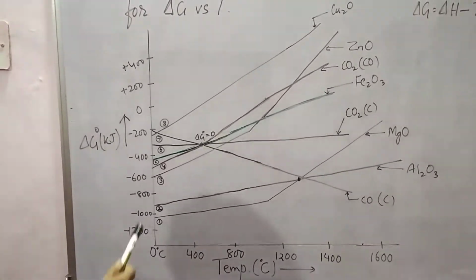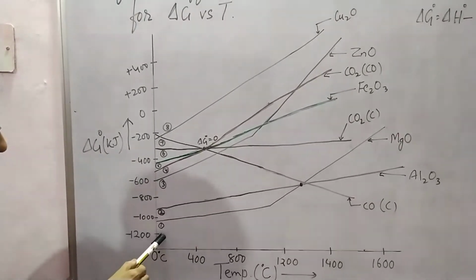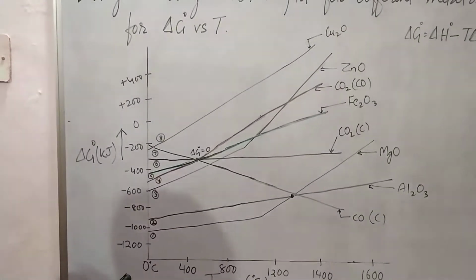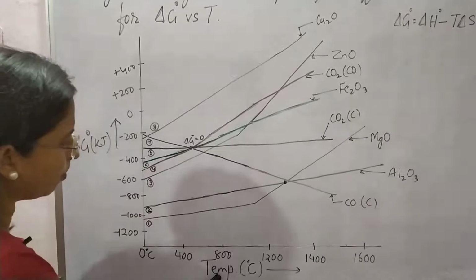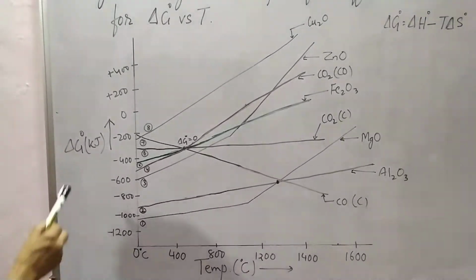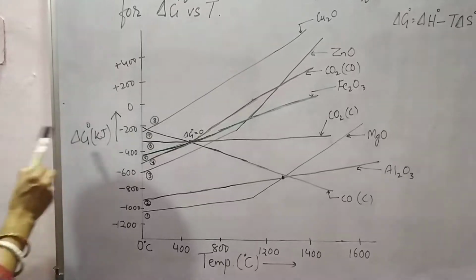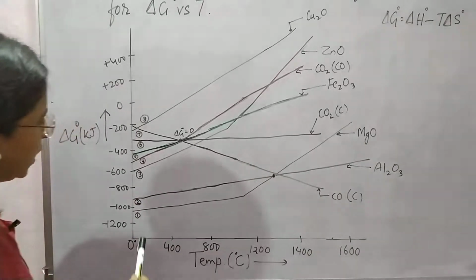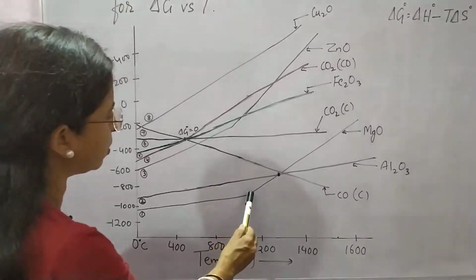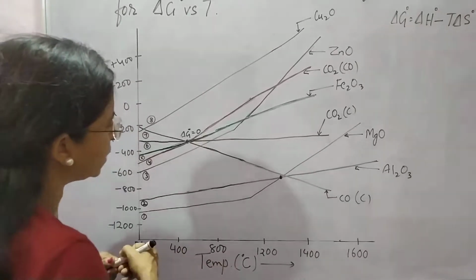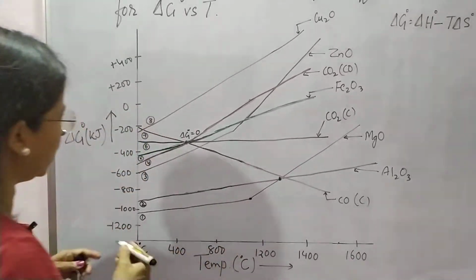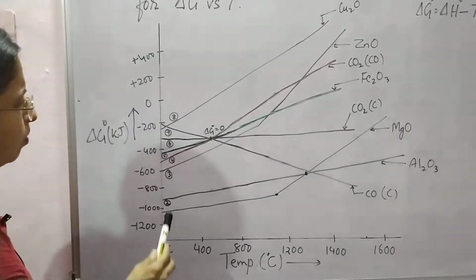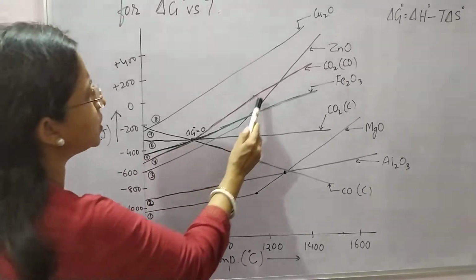You can see 8 plots. Before going to the plots, let us see what we keep on each axis. On the x-axis, temperature is taken in degrees Celsius, and on the y-axis, delta G naught is taken in kilojoules. The first plot, from the bottom, is for magnesium oxide. You can see the plot for magnesium oxide is going upward and there is a sudden bend in the plot. The second plot is for aluminium oxide. The third plot is for zinc oxide.